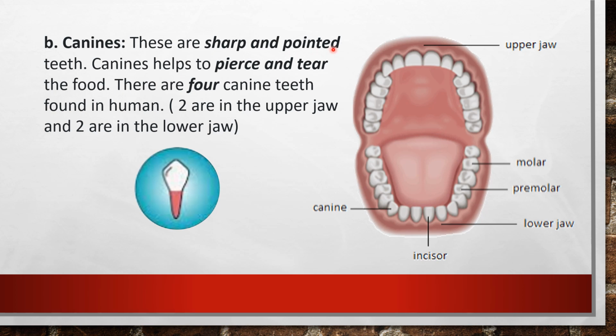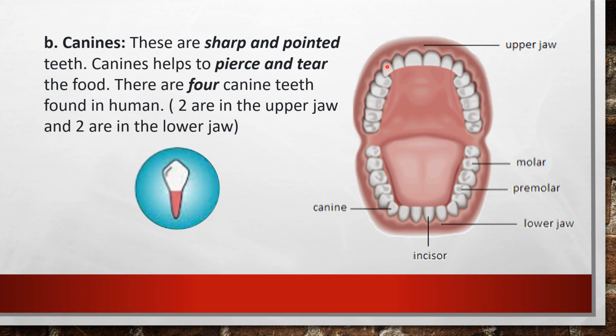And what is the function of these canine teeth? Canines help to pierce and tear the food. Pierce means the sharp end of the tooth goes inside the flesh. That is called pierce and tear the food. And there are 4 canine teeth found in humans. So I will show you.